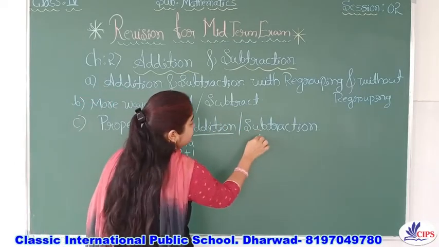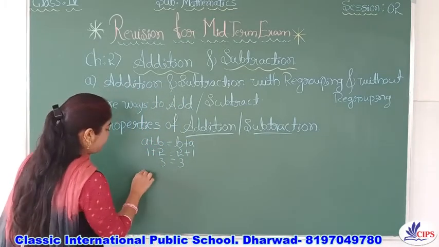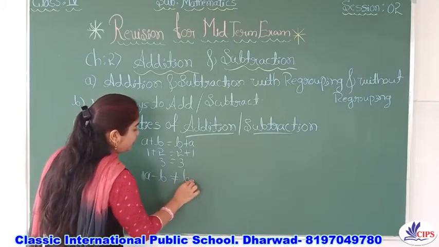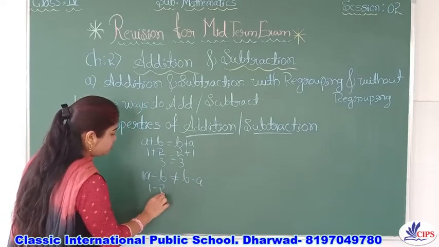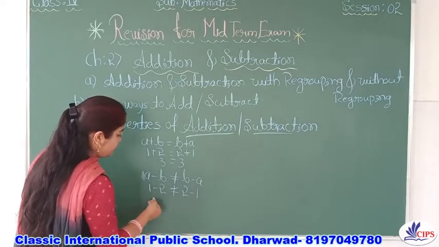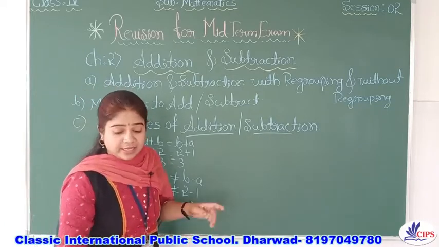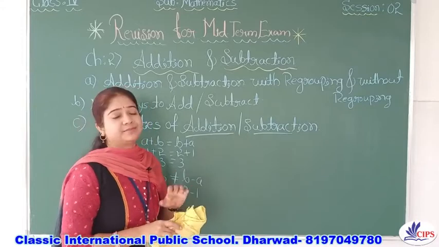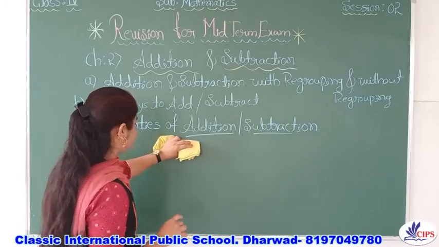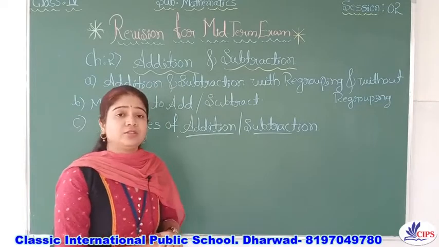But in subtraction, it doesn't hold good because it will change. See here, a minus b is not equal to b minus a, because 1 minus 2 and 2 minus 1 are different. Look at this, 1 minus 2, you can't do that, right? So it holds good in terms of addition, but in subtraction it doesn't hold good. This is the order property of addition. In addition it holds good.